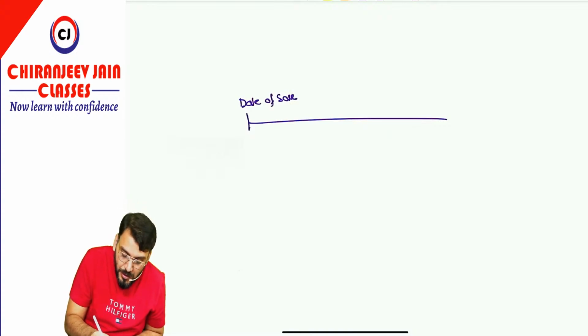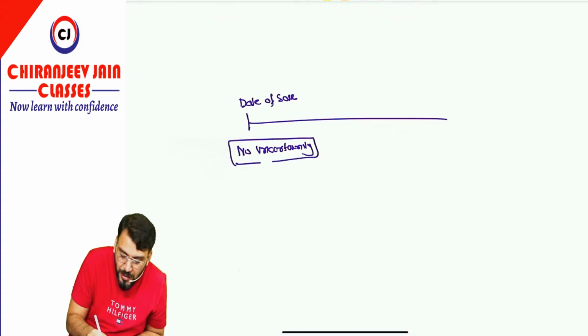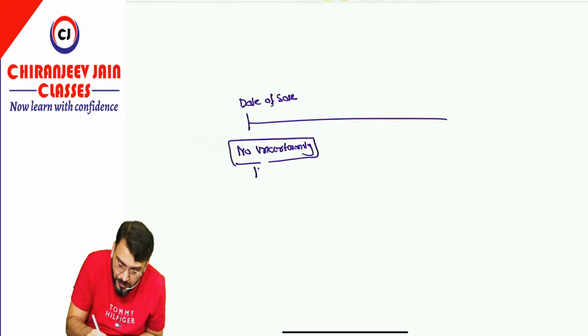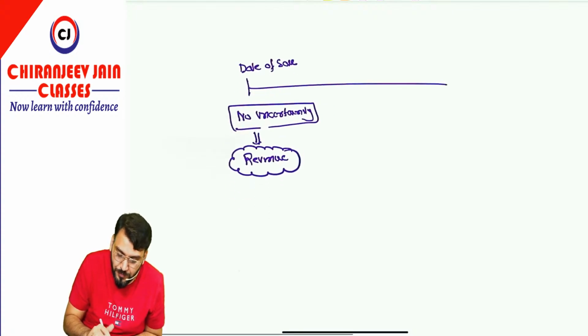Okay. If there is no uncertainty regarding the amount of collection, regarding the ultimate collection, correct, then can I say revenue will be recognized if the other two conditions are also satisfied at this point of time?